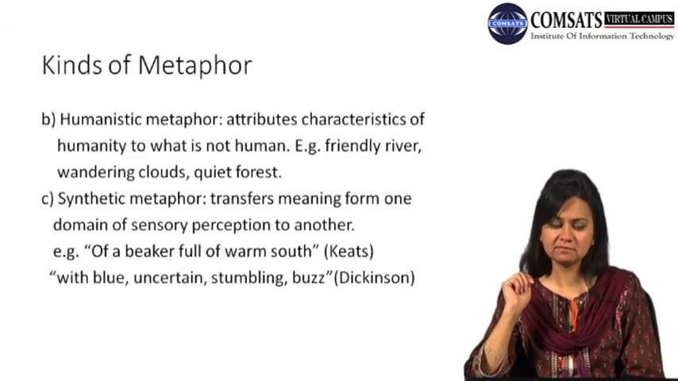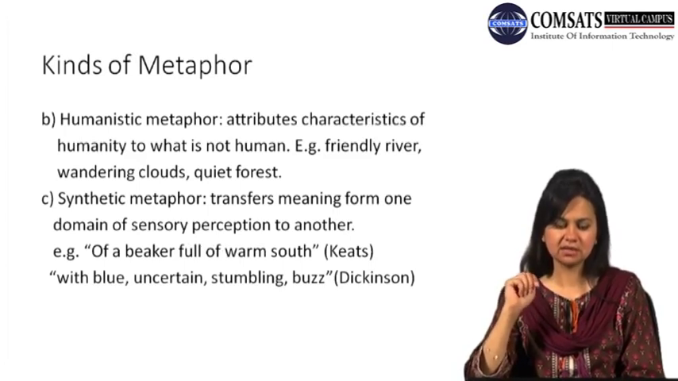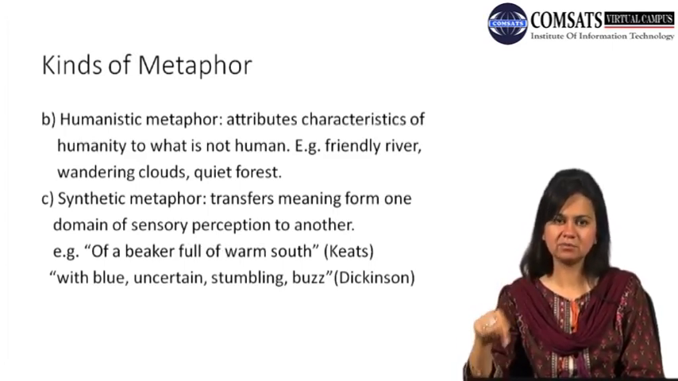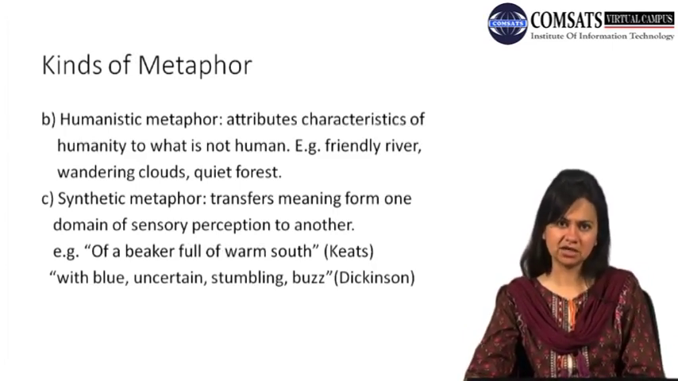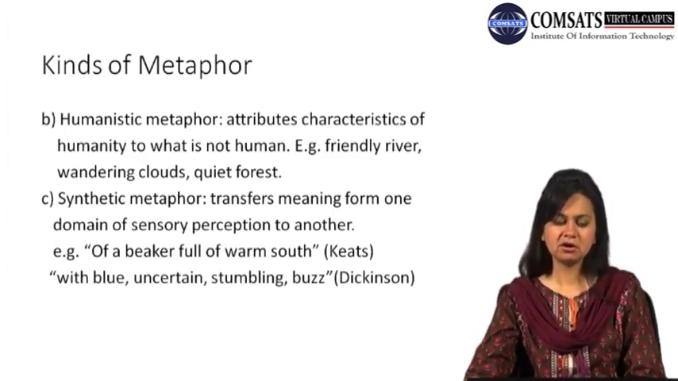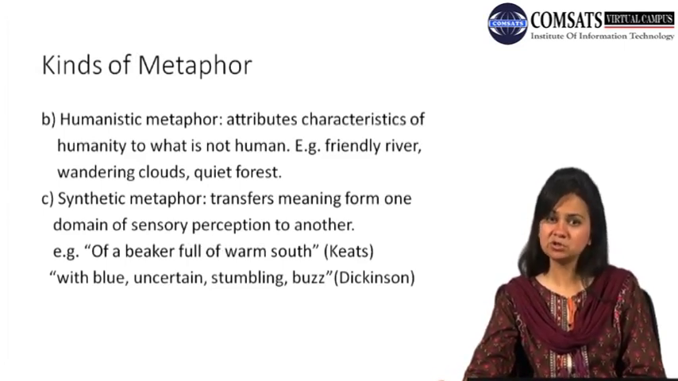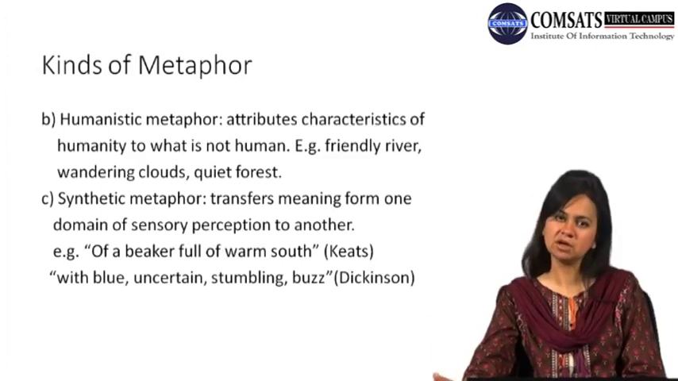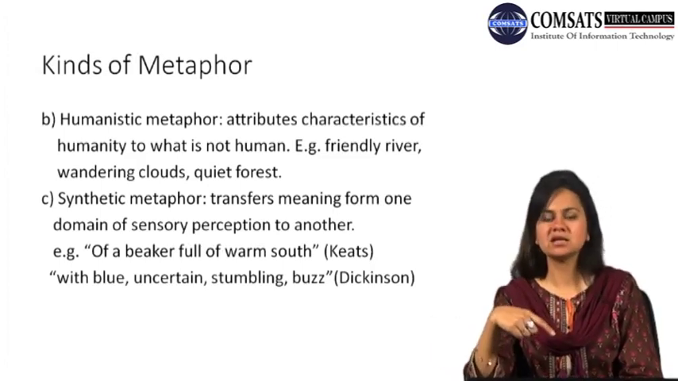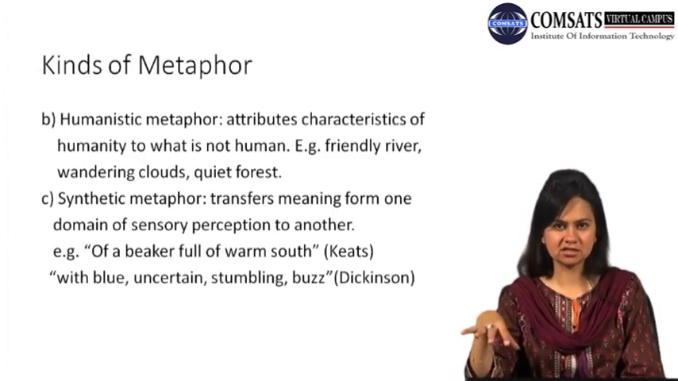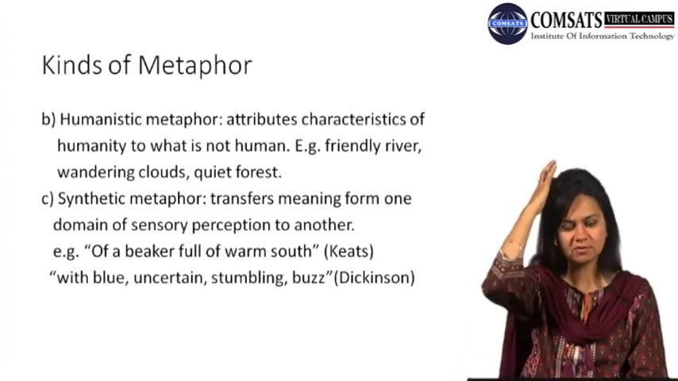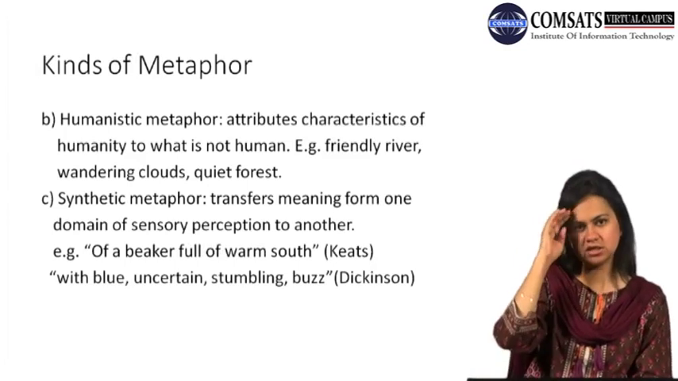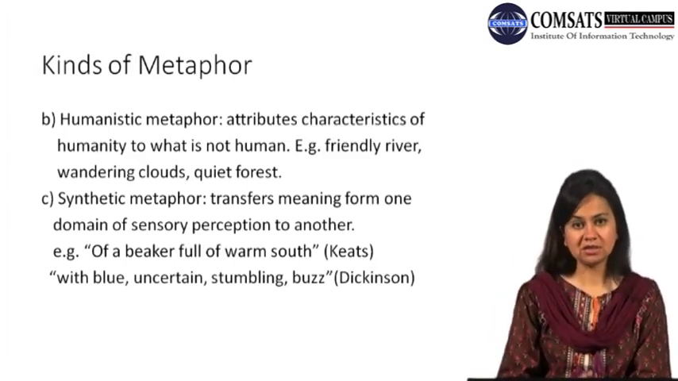In the second line you can see "blue uncertain stumbling buzz," used by Emily Dickinson in her poem "I Heard a Fly Buzz When I Died." Here she calls the buzz, or the sound, blue. Now the sound should have been either sharp or piercing or low, but the sound is referred to as blue. Blue is conveyed through the sense of sight, that's the color. And apart from color, we see that she has associated it or combined it with sound.